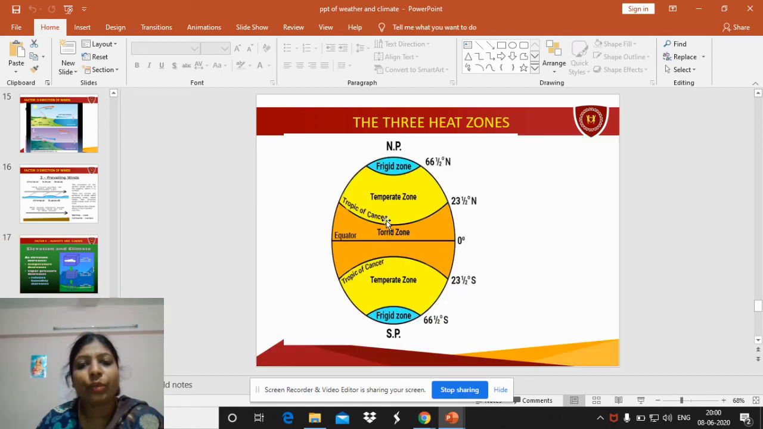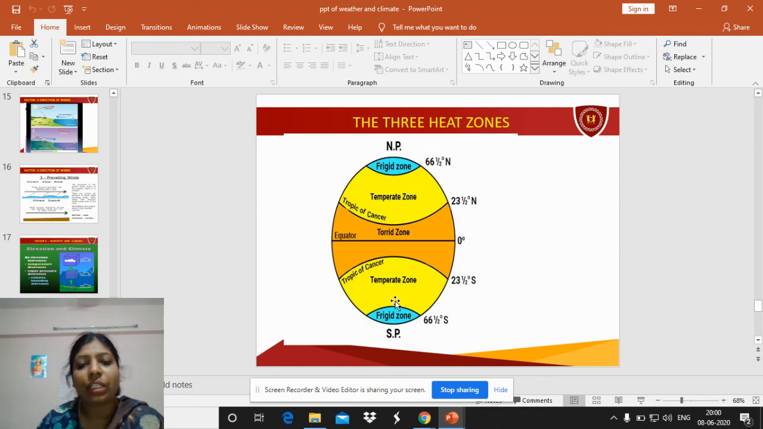So now we move towards the heat zones. The major heat zones of the earth are towards the equator, 23.5 degrees north and 23.5 degrees south. These two, the Tropic of Cancer and the Tropic of Capricorn, are called the hot regions, and it is called the torrid zone.